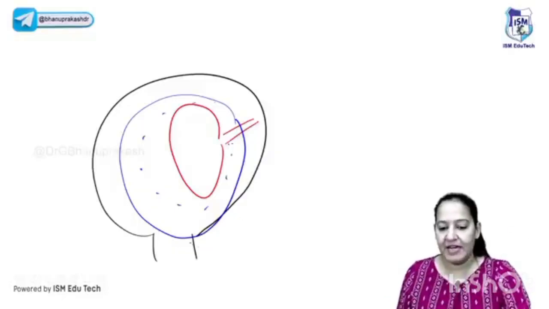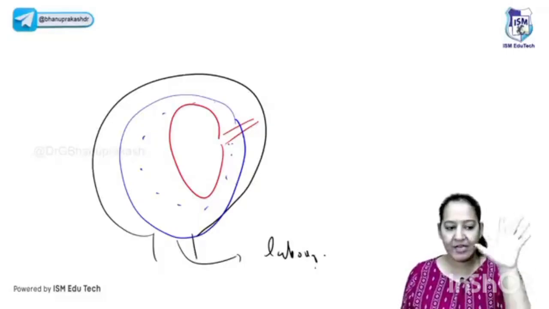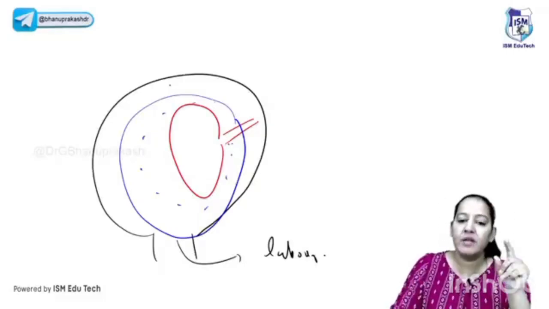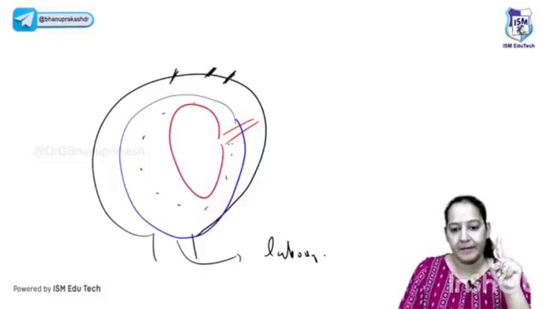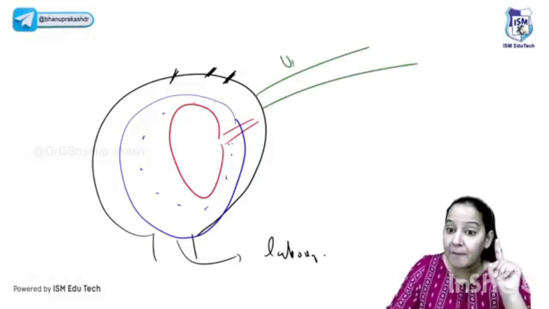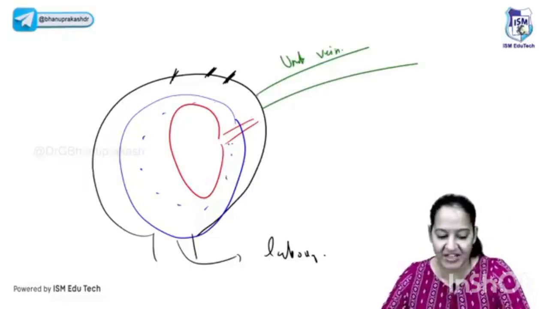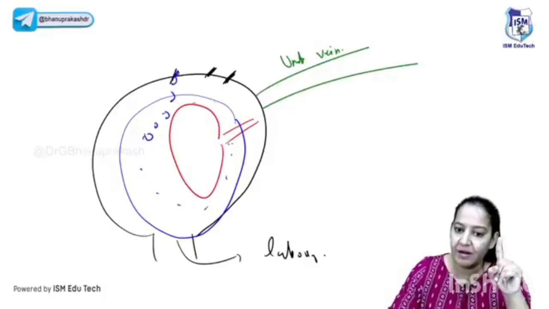Now just suppose it is the time of the labor. The lady is in labor pain. During labor, the uterus contracts vigorously, like this. There can be tears in the myometrium. And this is the umbilical vein. Let me draw the umbilical vein. This is the umbilical vein of this mother. So because of the tear in the uterus and vigorous contraction, the amniotic fluid can enter via the tears into